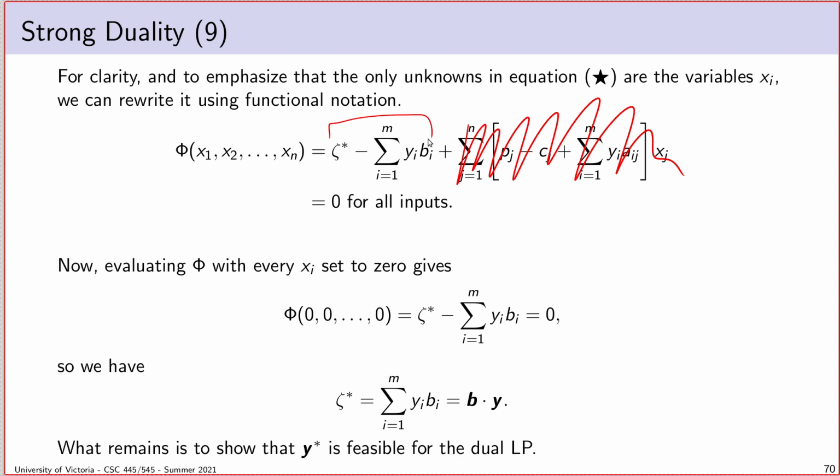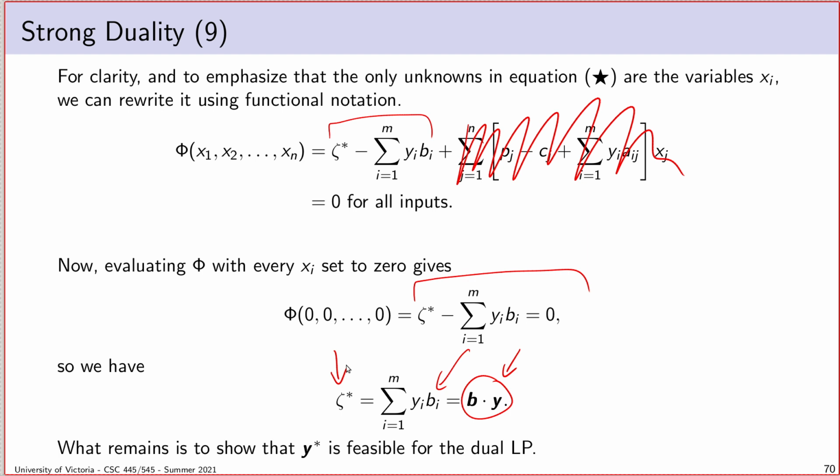But that's because phi has to equal 0 for all inputs. What I'm saying is that this whole thing has to equal 0. Okay, fair enough. So if I move terms around, putting this here and moving this over to this side, what I'm really saying is that the optimal primal objective value equals this sum here. And if we stare at that sum for a minute, we observe that it is pretty obviously b dot y. In other words, the dual objective value of this particular vector y, b dot y, is equal to the optimal primal objective value.